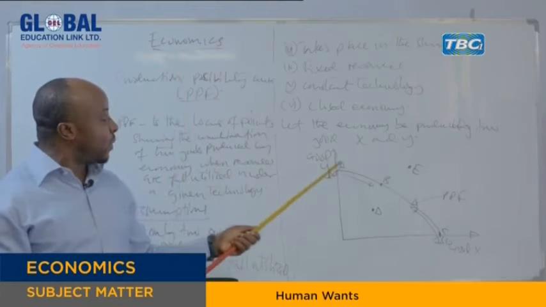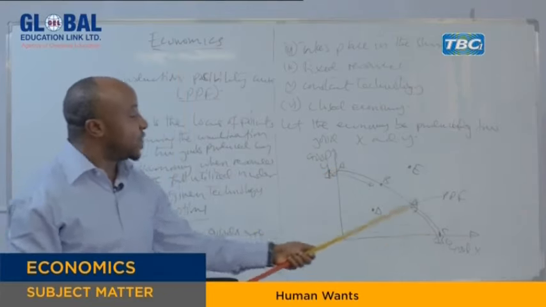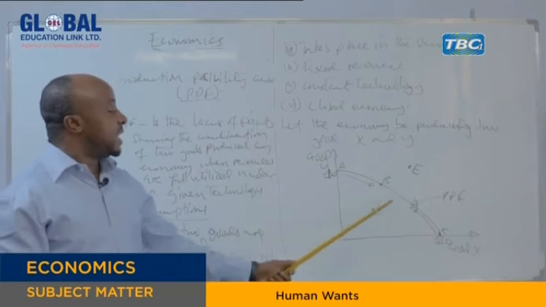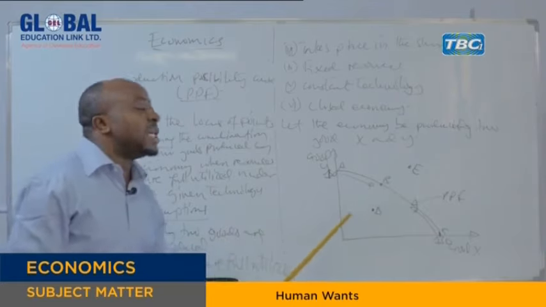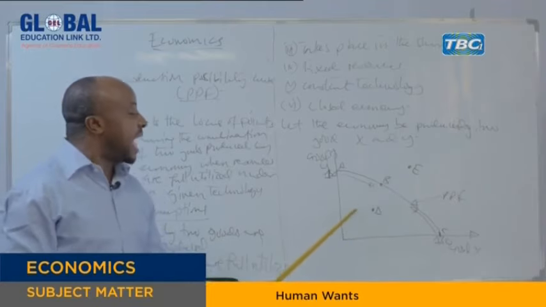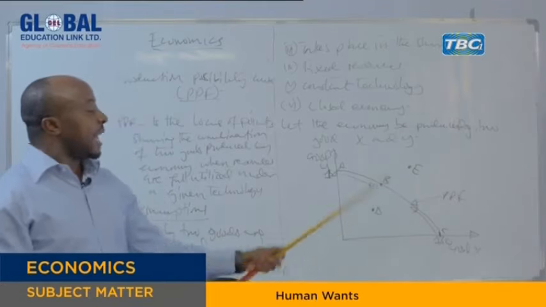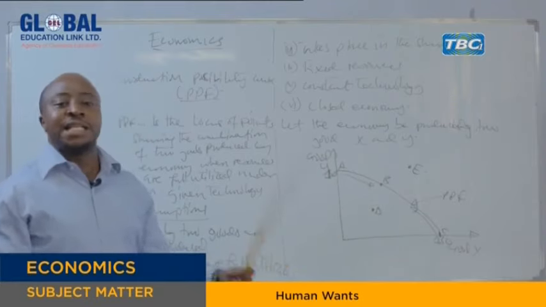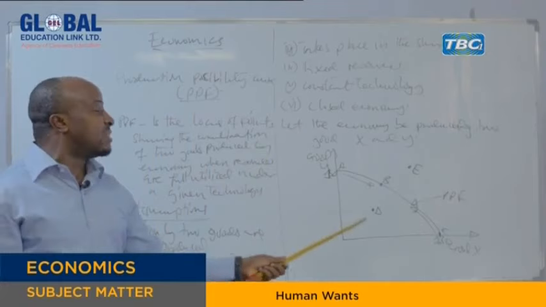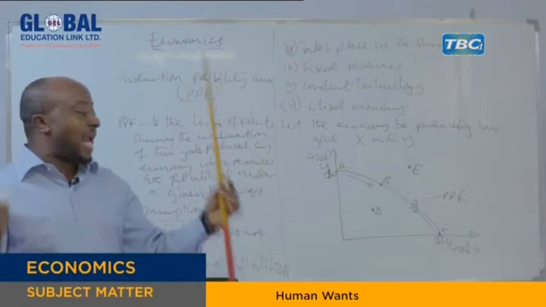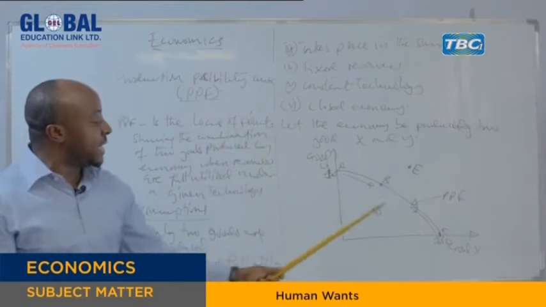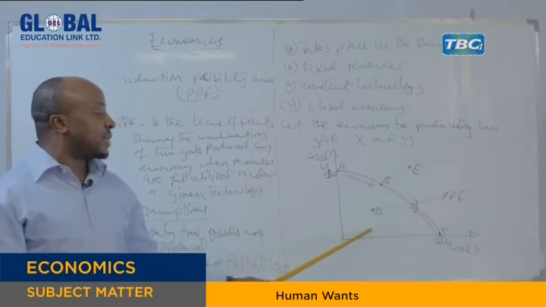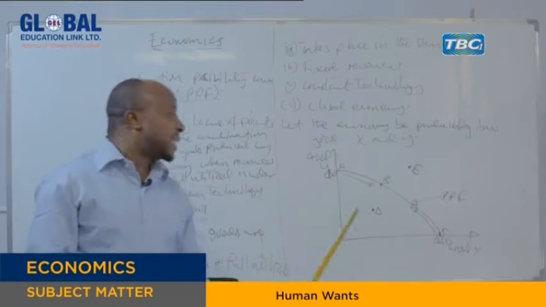Because you can choose to produce here, you can choose here, you can choose there, or you can choose there. Though this point here is not good, because it is showing underemployment of the resource. It means resources here are underutilized, and probably there is underemployment. Underemployment is a situation where resources are used below their capacity. Either labor, land, or capital is used below its capacity. So point D is indicating underemployment, underutilization of resources.